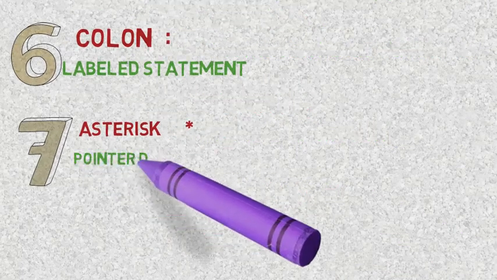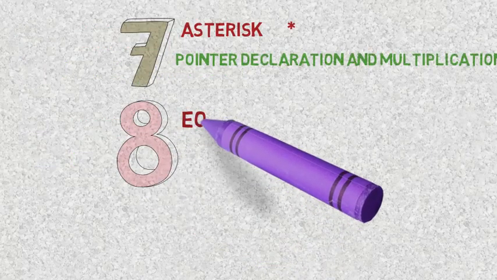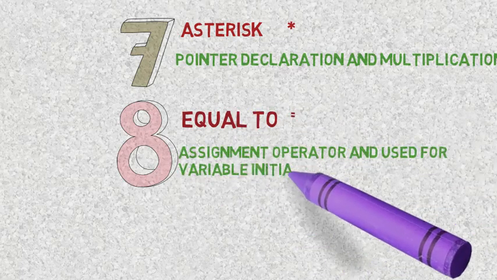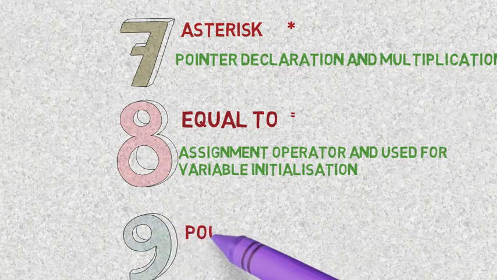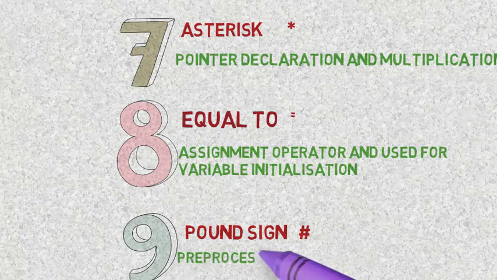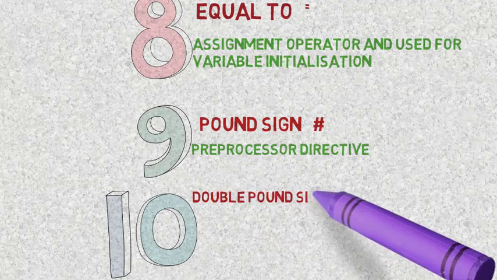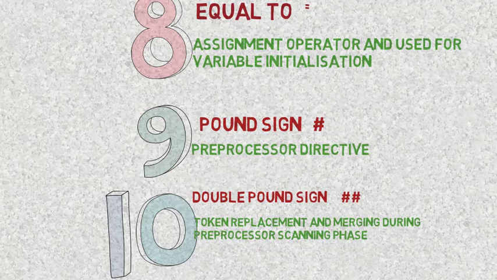Asterisk, pointer declaration and multiplication operator. Yes, it is also an operator which is another type of token and used for multiplication. Equal to, like asterisk, it is not only a punctuator but also an operator, assignment operator more accurately, and is also used for variable initialization. Next is pound sign, which is used as a preprocessor directive. And lastly, double pound sign for token replacement and merging during preprocessor scanning phase.